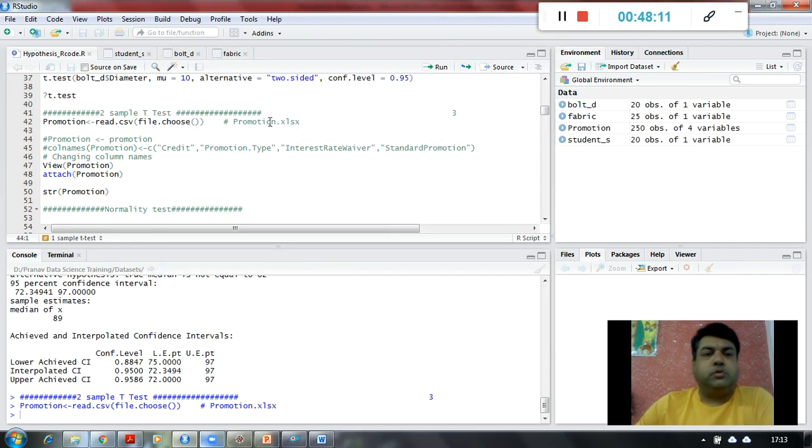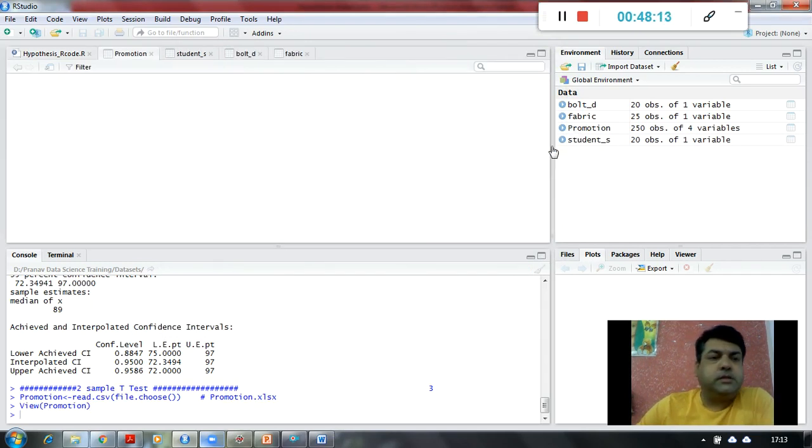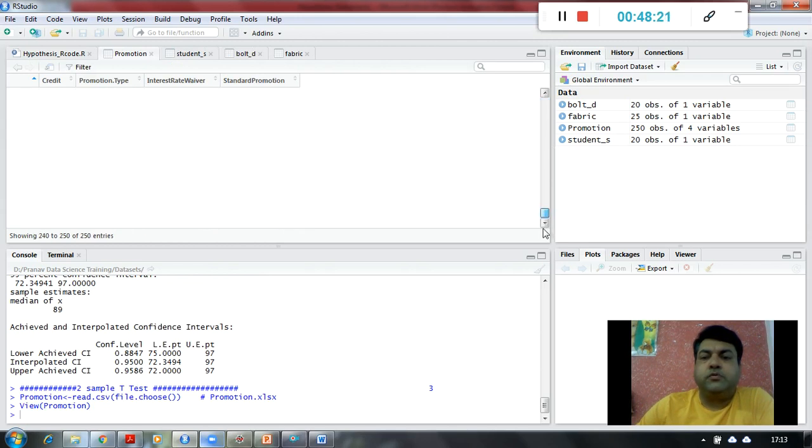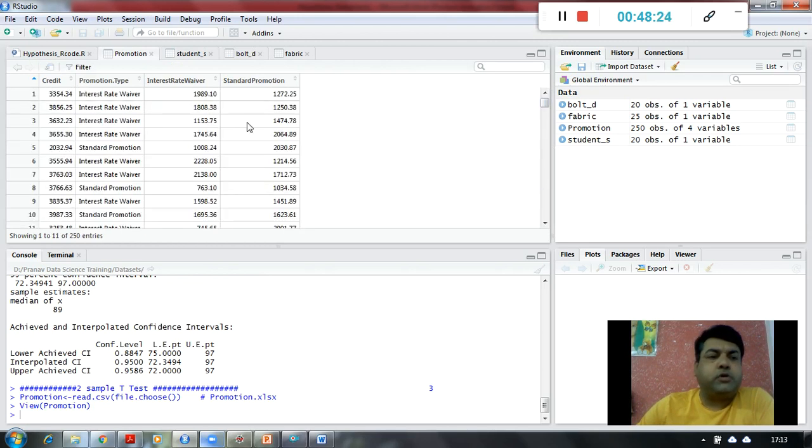Right, so this is the data set. There are 250 entries for interest rate waiver and 250 entries for standard promotion, and these are the four total columns given to us, but other columns are not important for us right now. We are interested in these values.